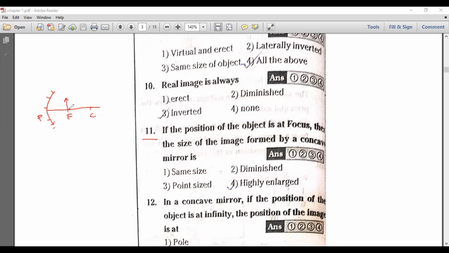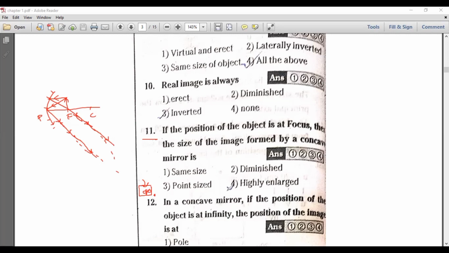So when you place the object on focus, if you sketch the rays, the ray which is passing parallel to the principal axis will pass through focus. The ray oblique at the pole, after reflection, will make the same angle in the opposite direction with the principal axis. If you sketch these, the two rays will be parallel to each other. So if the beam of light is passing parallel, our assumption is the parallel beam of light will converge at infinity. So the image is formed at infinity.